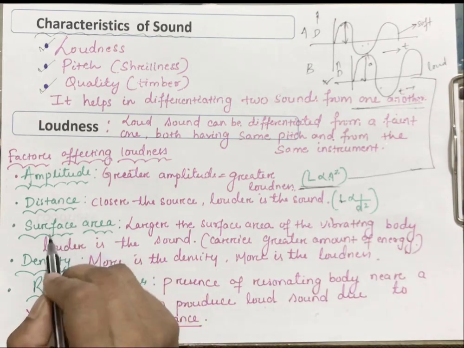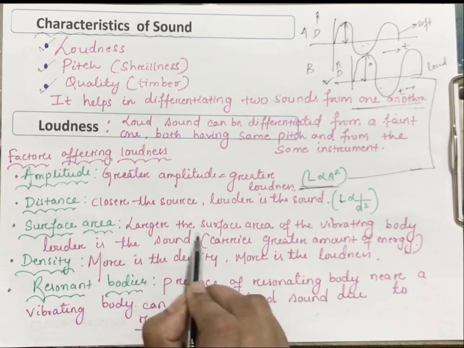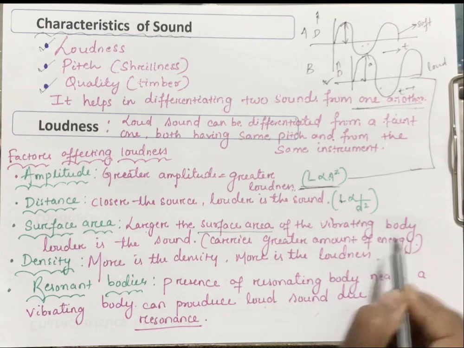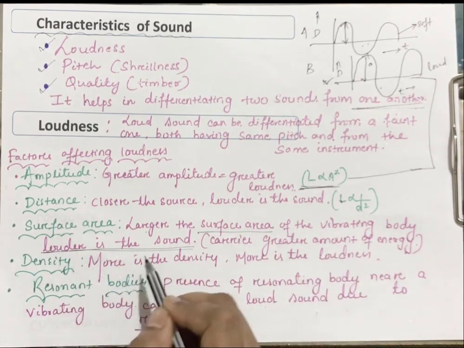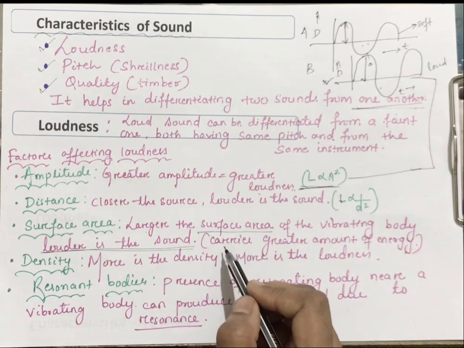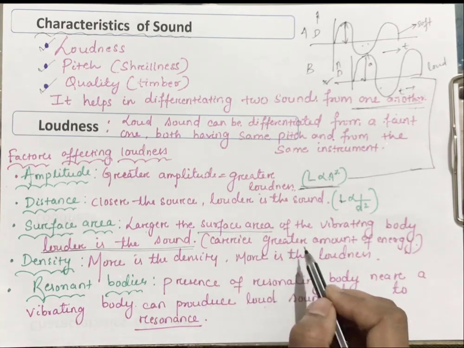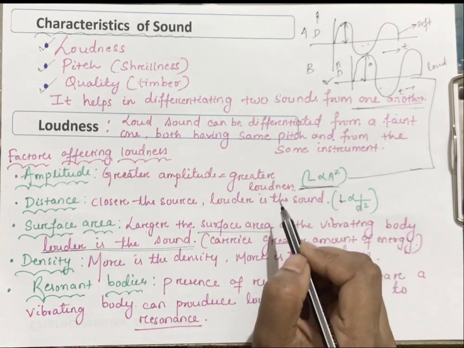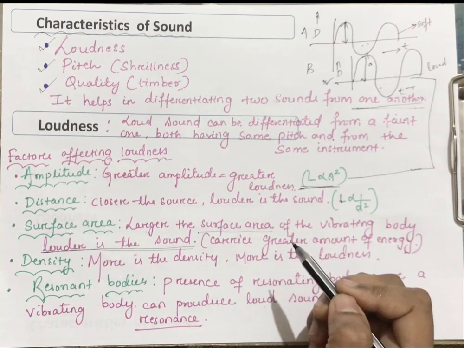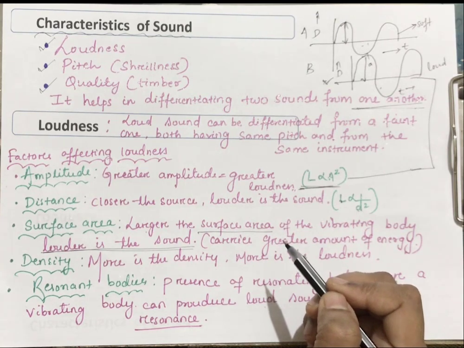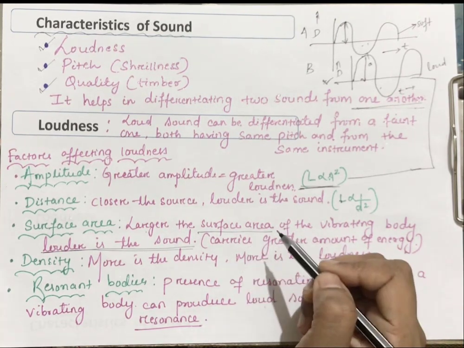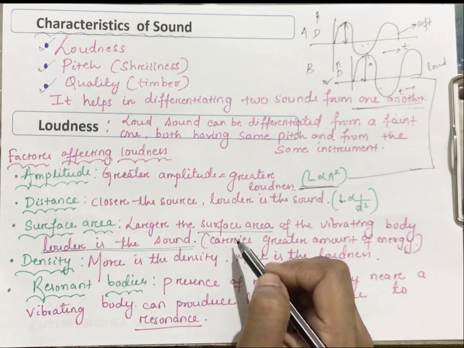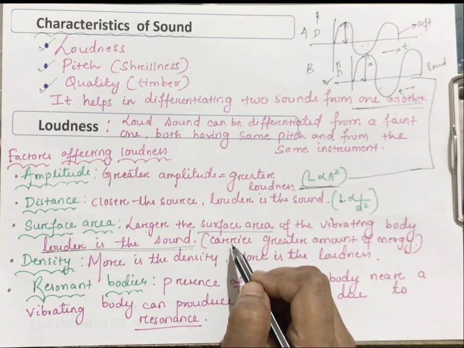Now third one, surface area. Larger the surface area of the vibrating body, louder is the sound. If the surface area is more, sound will be louder. Why? Because more surface area means it carries greater amount of energy. That's why you might have seen in temples and schools, bells of larger size are used. For what purpose? So that they can carry greater amount of energy, due to which the amplitude will be more and hence the loudness will be more.